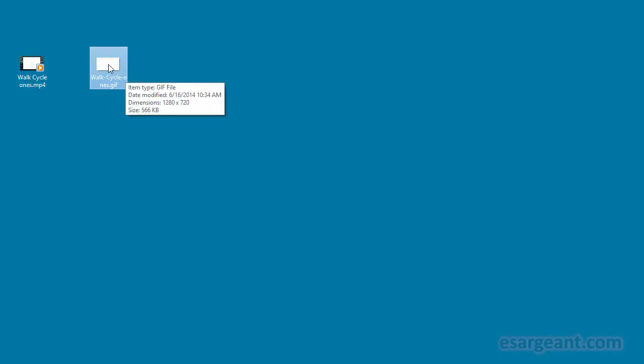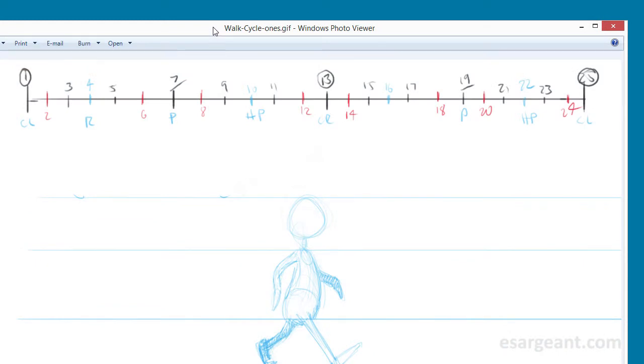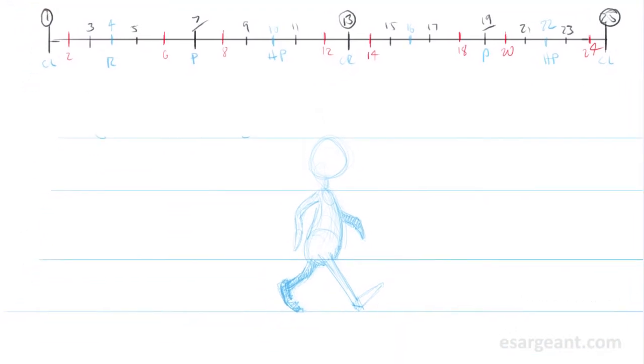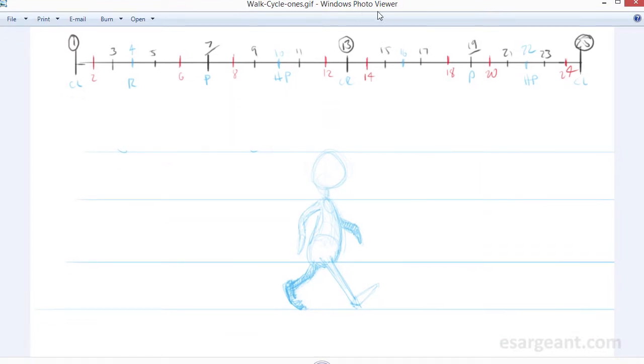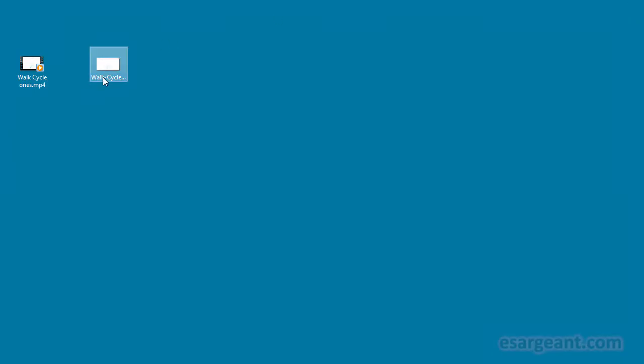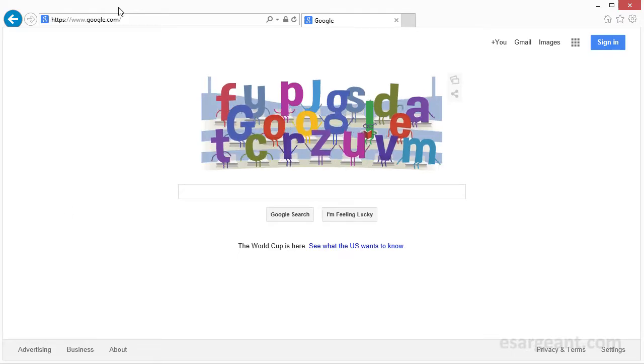How do we preview this back then? If we just double click it, then typically, at least as is the case for Windows, you just get a static image of the first frame of that GIF using the Windows Photo Viewer, and obviously that's no good for us. So what I would actually recommend you do in order to test these back is load them up inside your browser.